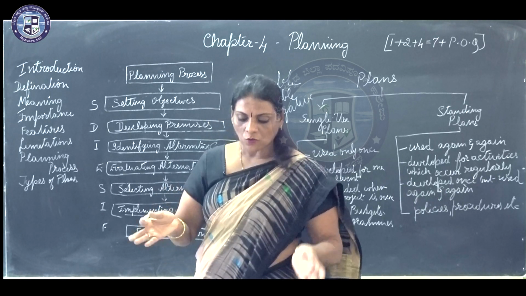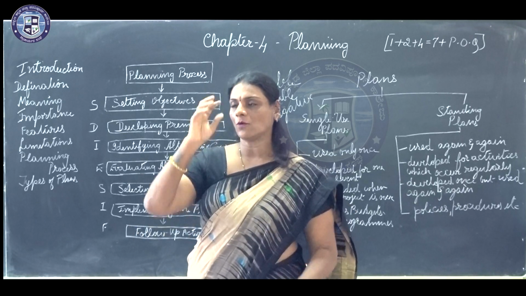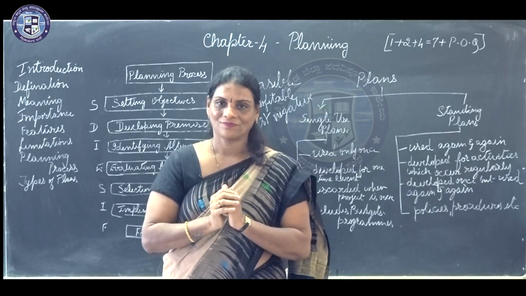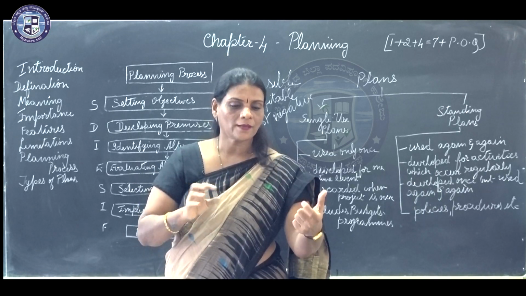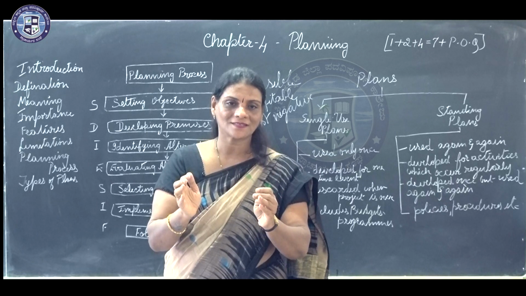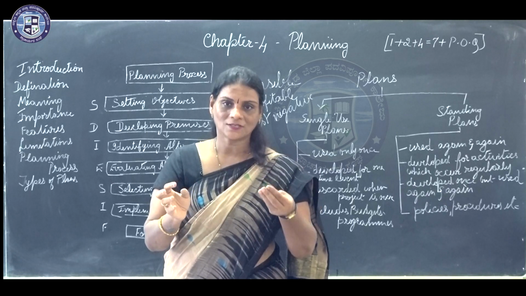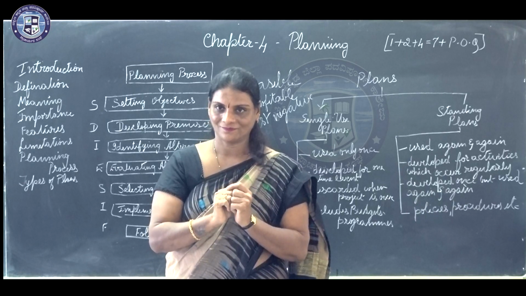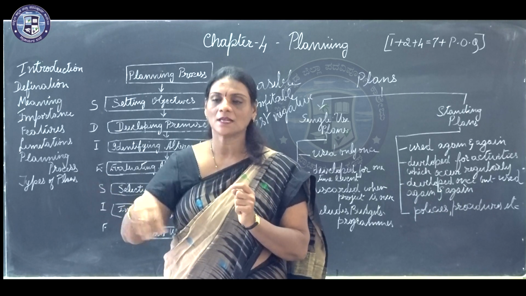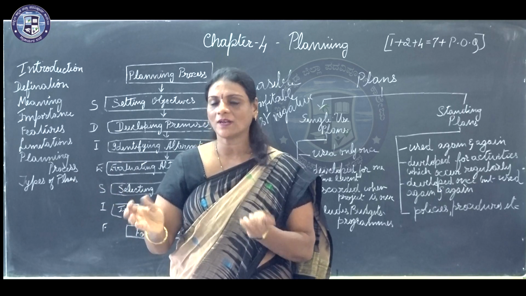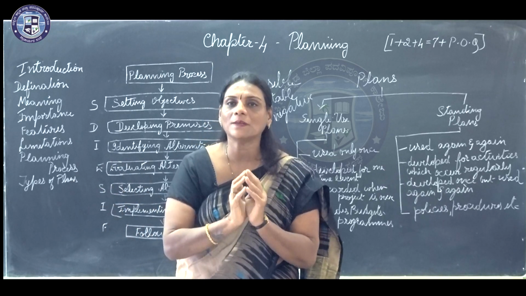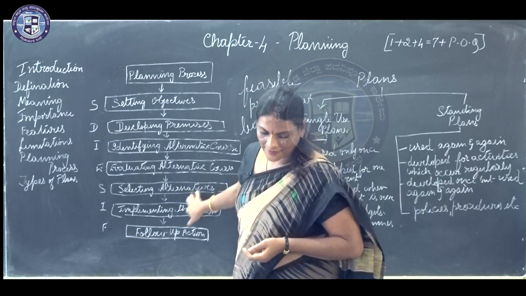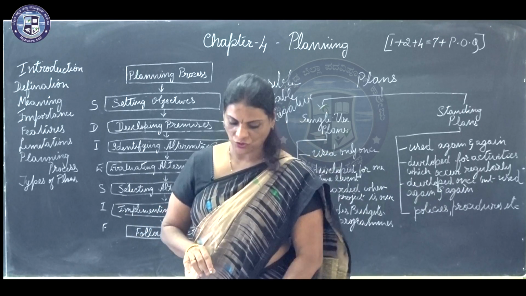Sometimes, instead of going in only for one rigid plan, you can have a combination. Because when you are combining things, what happens? The good points of each of the plans can be combined into one single plan. There are some other plan strategies. So you take up the good points from each one and try to combine them and come out with the best plan. So that's regarding the selection of alternative course of action.